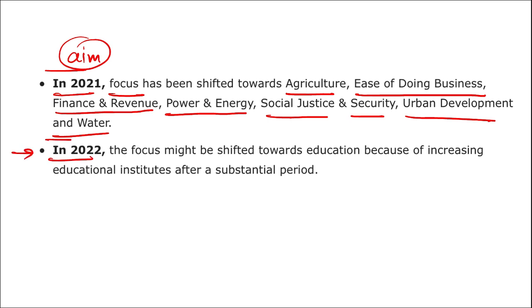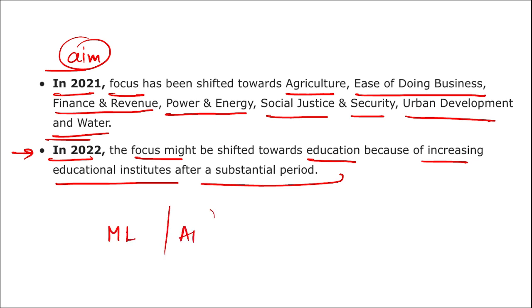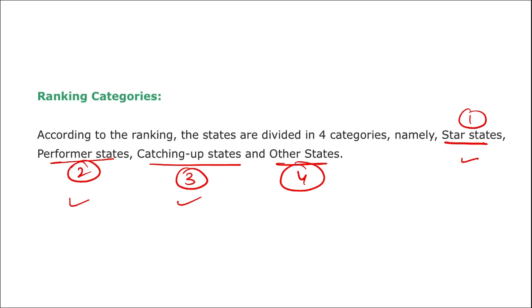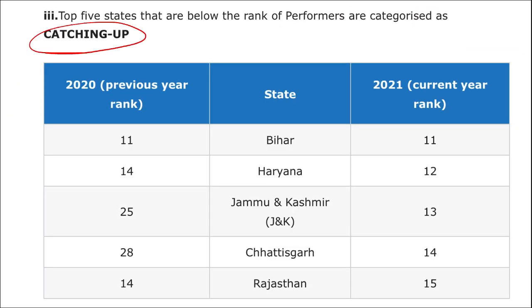But as we move toward 2022, the focus might shift towards education because of the increasing number of educational institutes after a substantial period. So you can see the aim changes with time. In future, we see there is machine learning and artificial intelligence, and there is scope for these types of skills. So in future the districts performing well in these areas will be ranked as the best in the Skoch governance report. So this is everything you need to know about the Skoch Group.